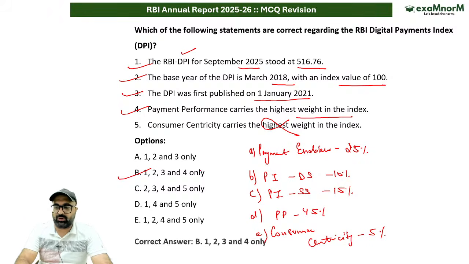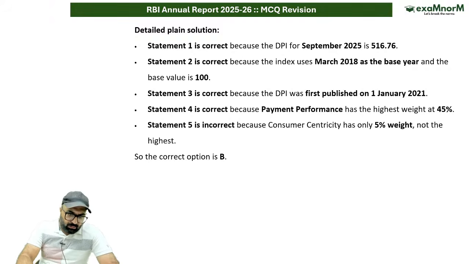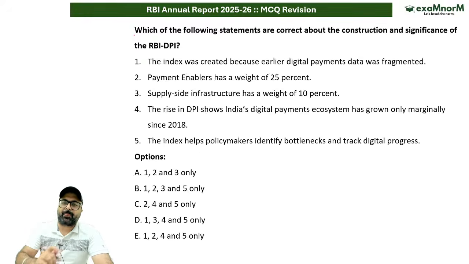So let's check out the next point. The next question is again on DPI, as I said. Please pay attention. The question says, which of the following statements are correct about the construction and significance of RBI DPI?